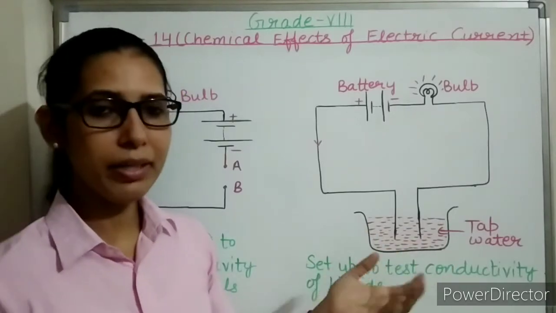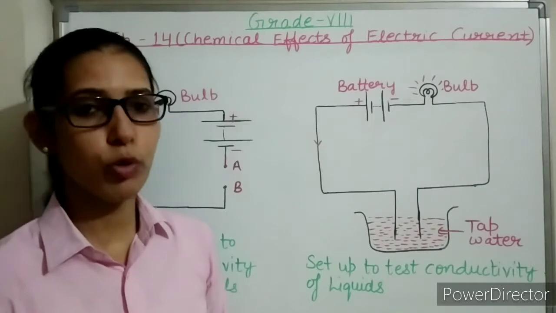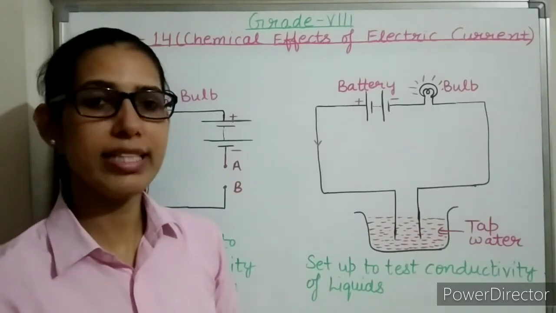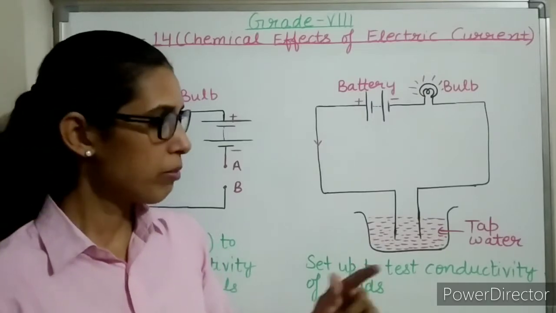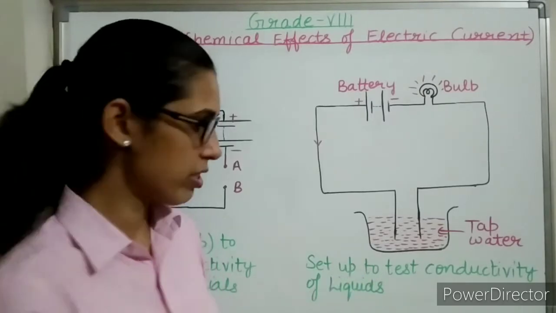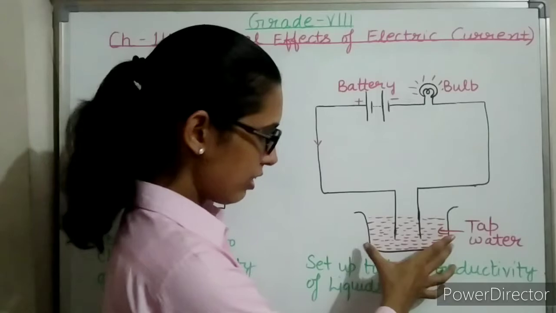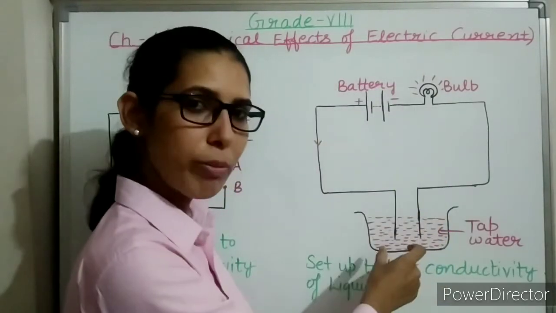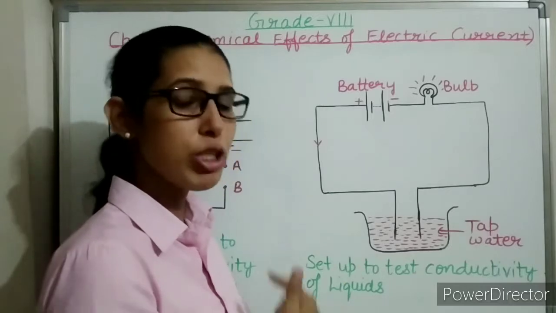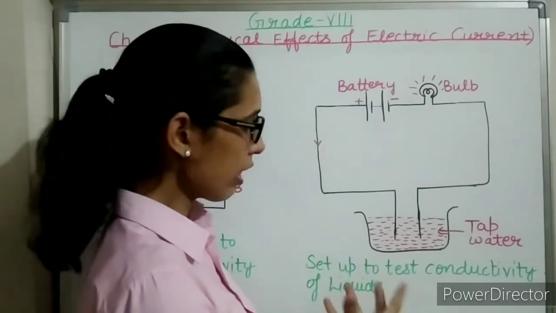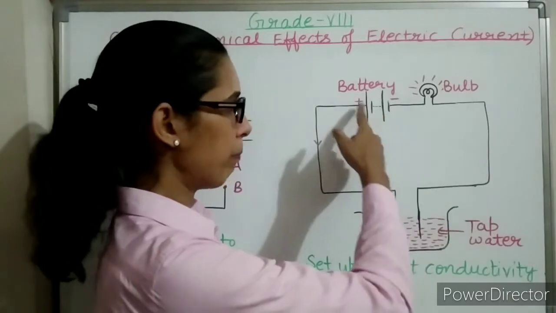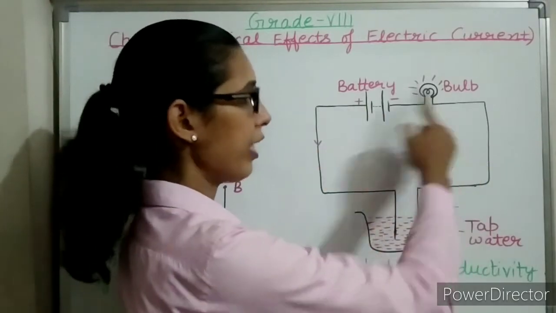Now let's try it with lemon juice. Then what do you think? Will it conduct? Yes. Lemon juice contains citric acid, so lemon juice is also a good conductor of electricity. In this plastic bowl, you have taken lemon juice. In that case also the circuit will be complete because the lemon juice is conducting in nature. Because of it, again the circuit will be complete, and current will start flowing through the circuit.